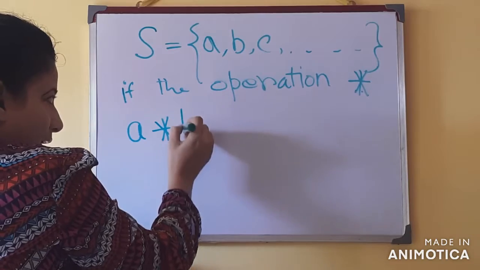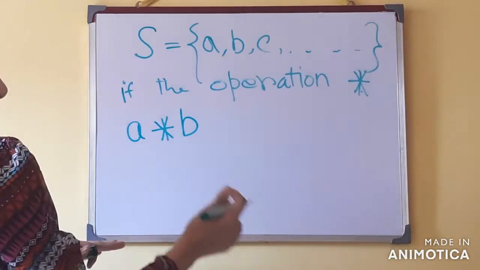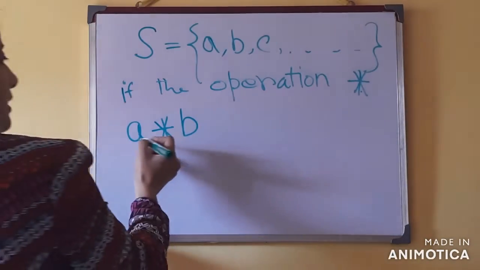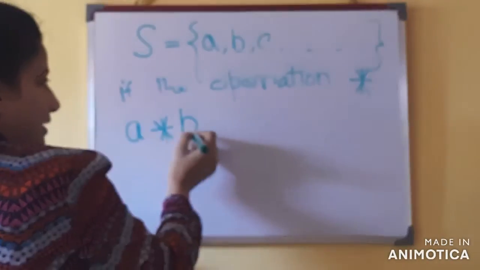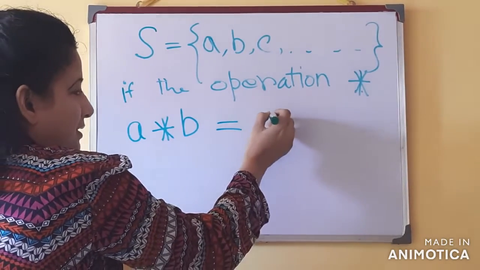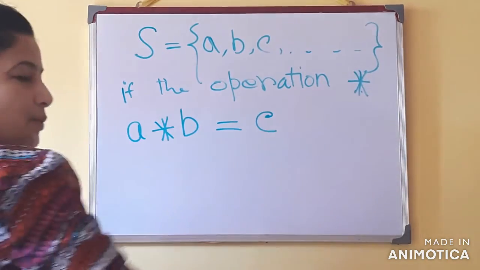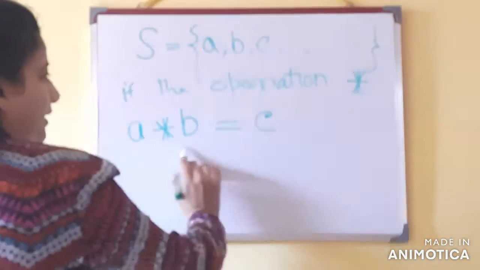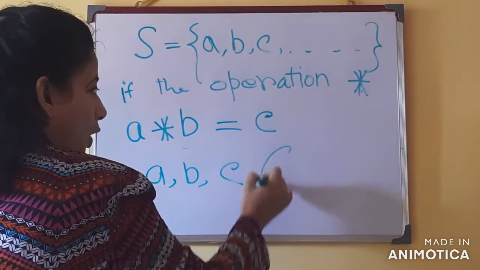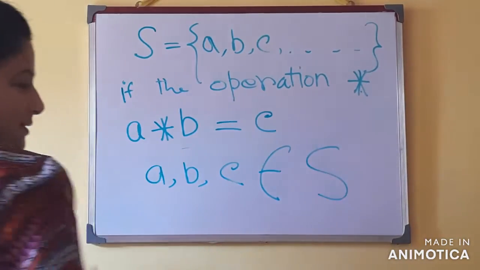So I am taking two elements, and two elements are needed for this operation, and A star B, that is, A with the asterisk operation on B, will give a unique result C, and obviously A, B, C all belong to S.